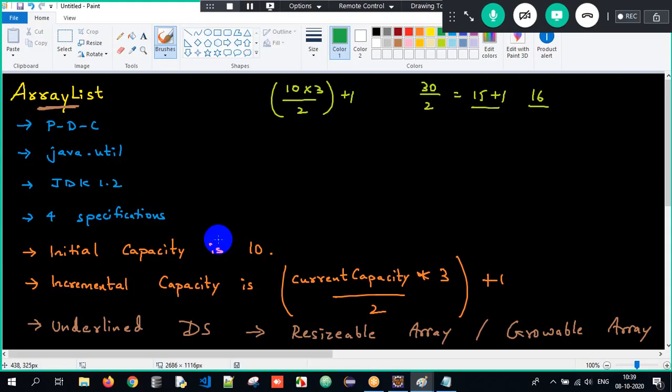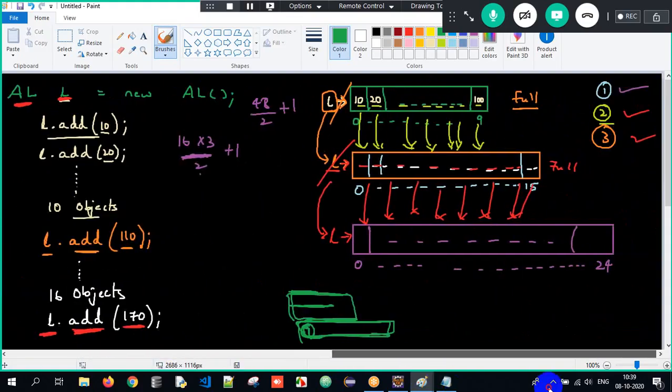And then what is the underlying data structure? Internally, what will happen when we create an object of ArrayList? A resizable array or growable array will get created. And I told you the working of ArrayList as well, right? So once we create an object of ArrayList, an array will get created.